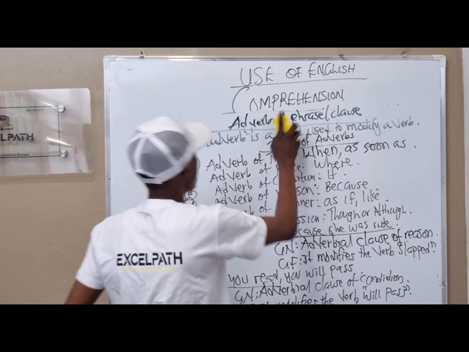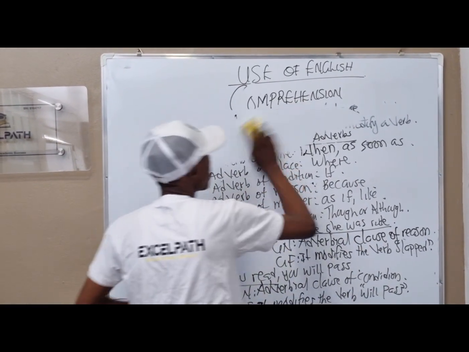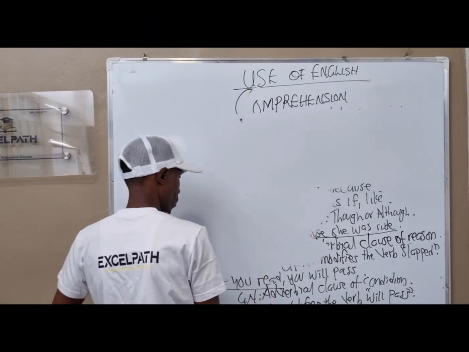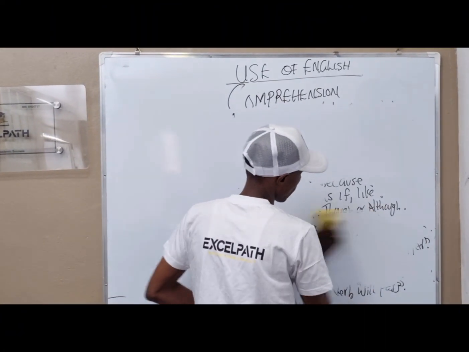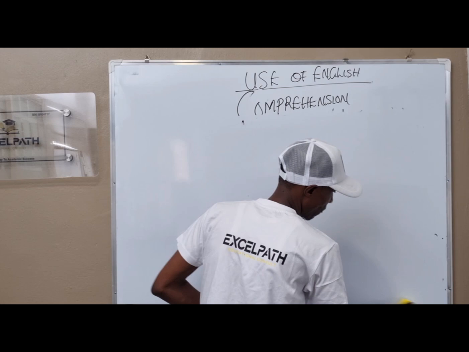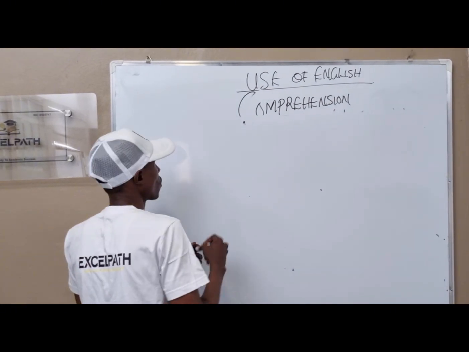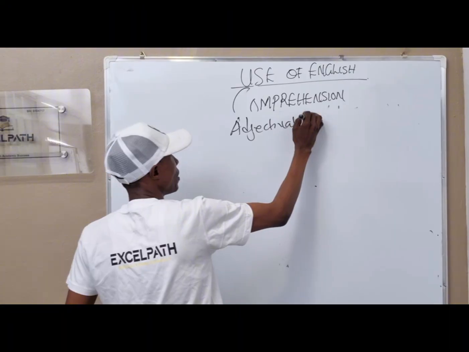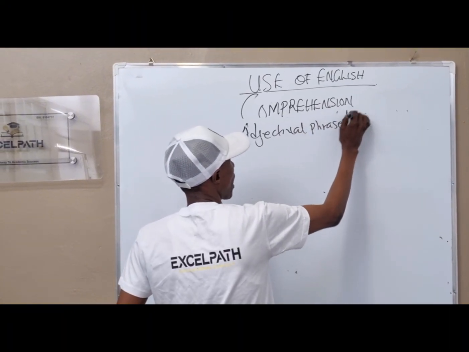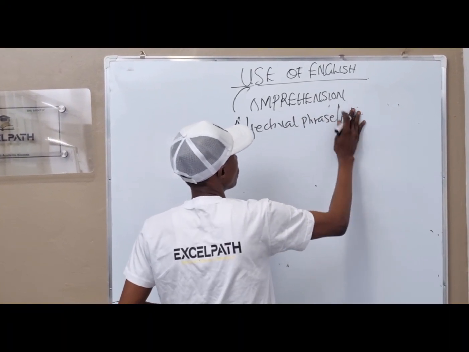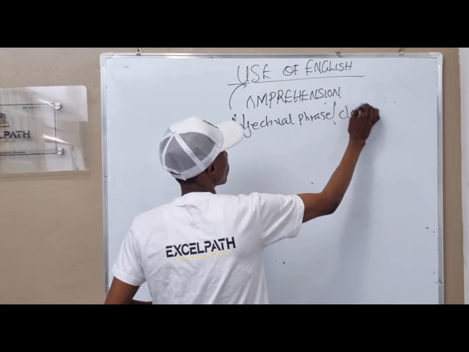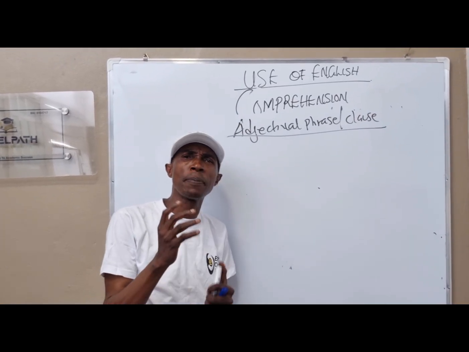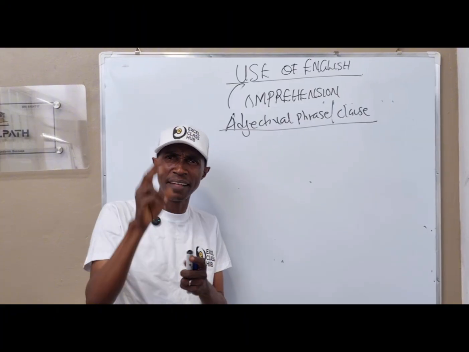And the last one we are looking at is adjectival phrase slash adjectival clause. That's the third one. Don't forget, we said the parts of speech you are expected to know under comprehension are three.